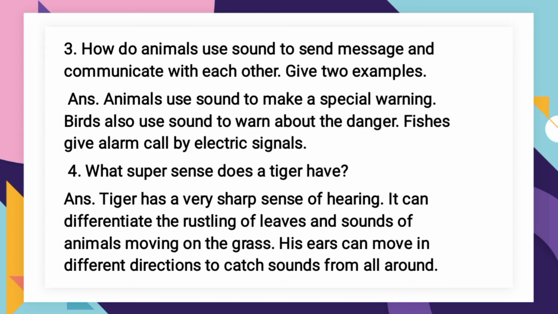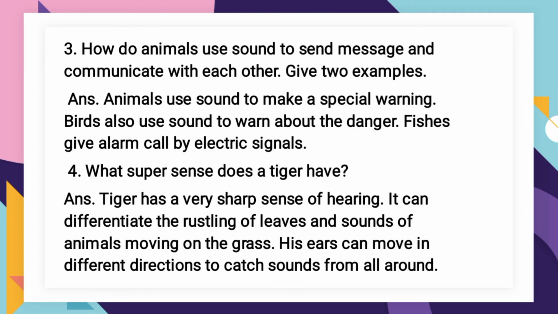What super senses does a tiger have? Tiger has a very sharp sense of hearing. It differentiates the rustling of the leaves and sounds of animals moving on the grass. Its ears can move in different directions to catch sound from all around. So what is the special sense that tiger has?